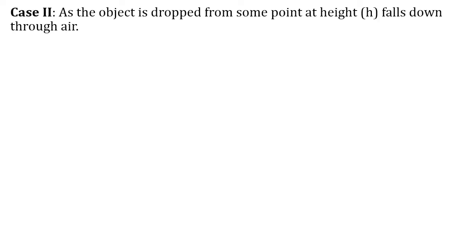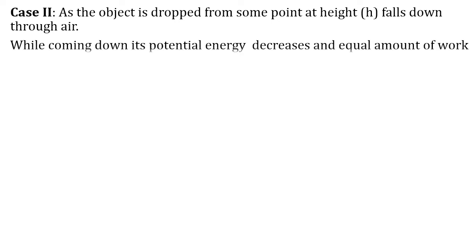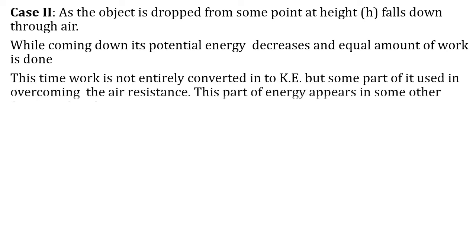Now we are going to study the second case of the work energy theorem. In this second case, we have an accelerating conservative force along with a retarding non-conservative force. For example, when an object is dropped from a certain height h, it falls through air. We notice that while coming down, its potential energy decreases, and the decrease in potential energy is the amount of work done.